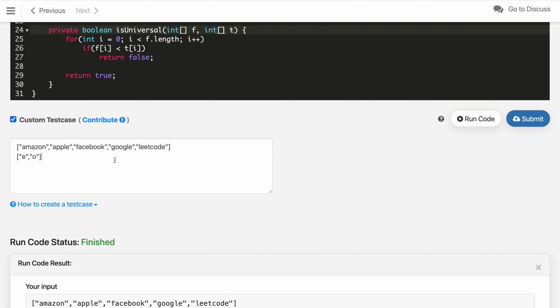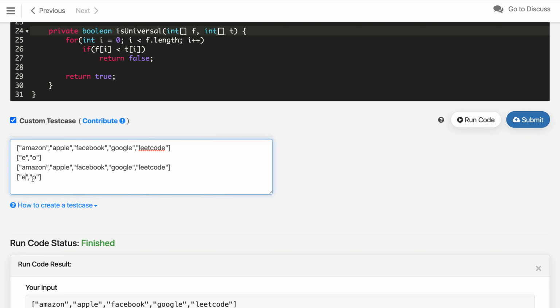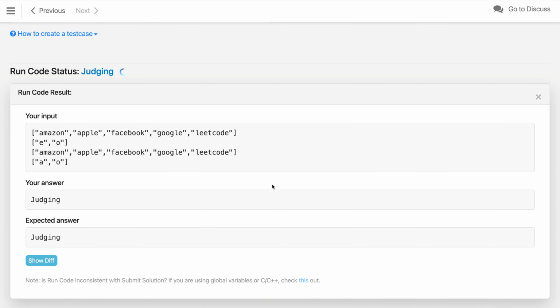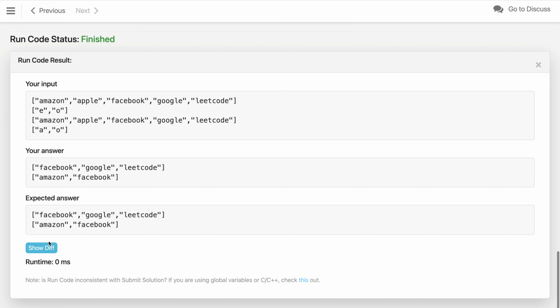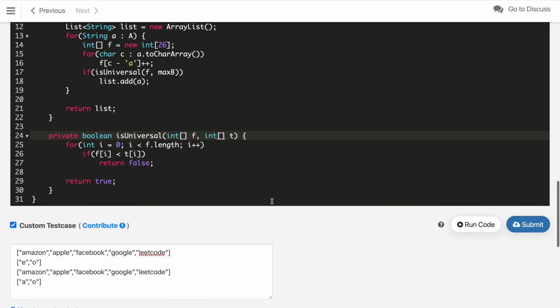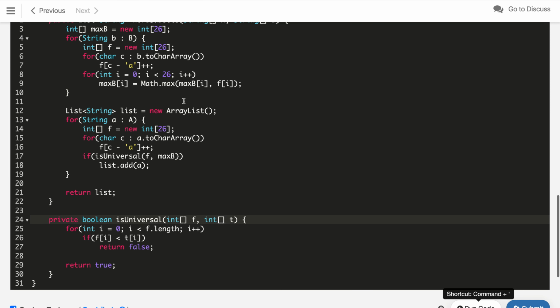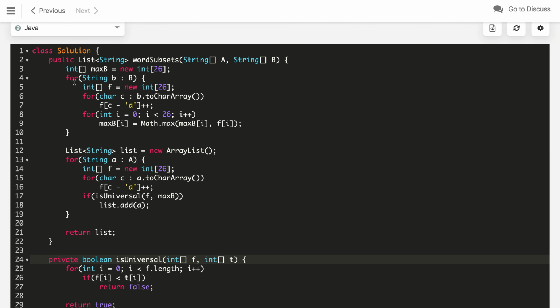So let's try another custom test case. So here, let's say this will be A this time, and just try it. And as you can see, we are getting the expected answer. So now we can submit this code and see if it is accepted. So it got accepted.